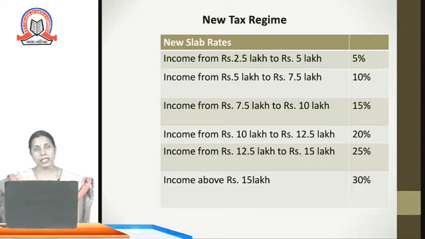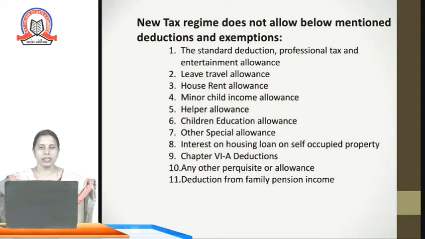And here, as per the new tax regime, the tax rate of 30% is chargeable to the income when it crosses rupees 15 lakh. So here, considering the small slabs of the income, the government has also divided the tax rate. Instead of charging an aggregate rate, they have split the tax rate into smaller rates. And as per the new tax regime, the tax liability is less as compared to the existing tax regime.